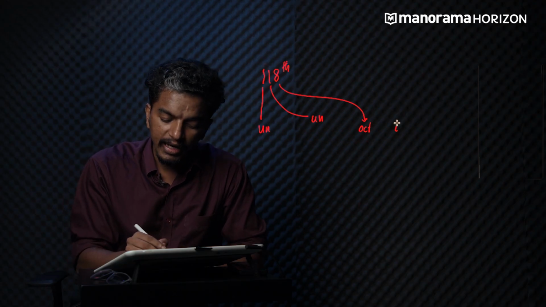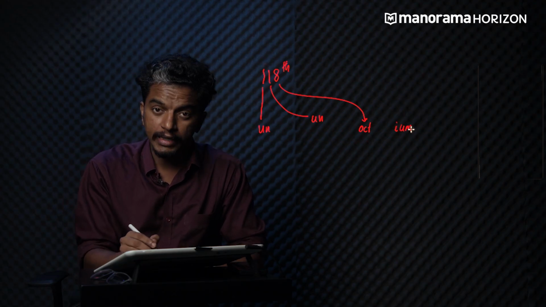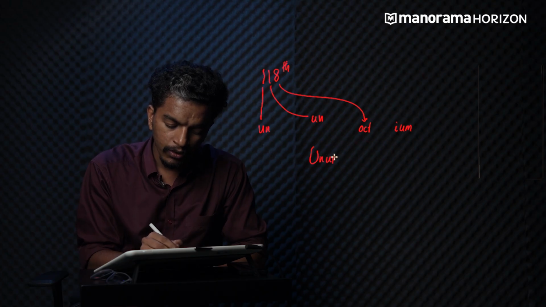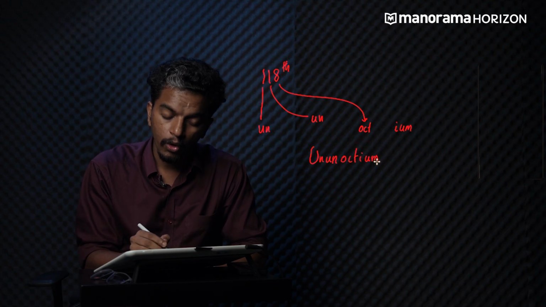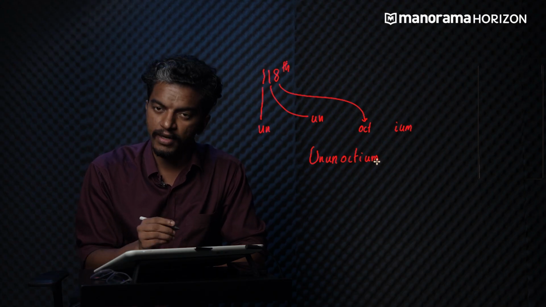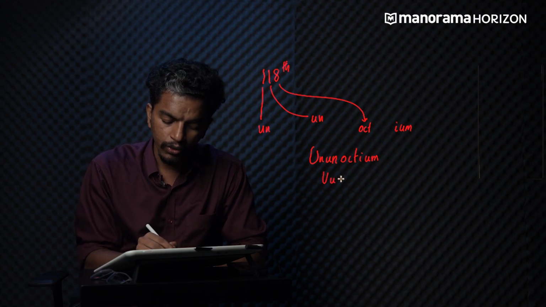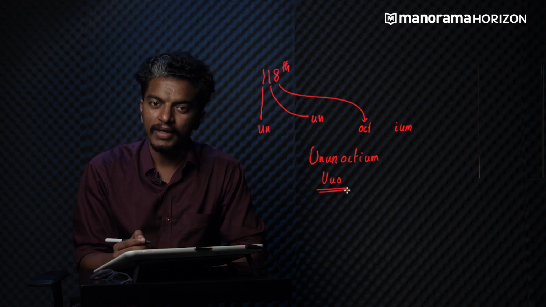Finally we end with the suffix ium. So what will be the name? Write it together: un, un, octium. Ununoctium will be the name of this element. So what will be the symbol of this element? U, U, O. Easy, right?